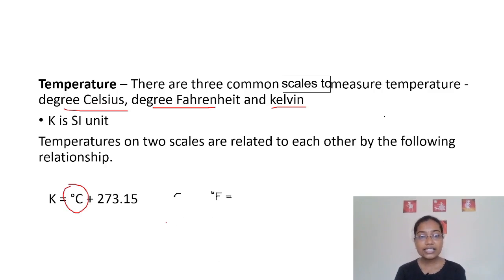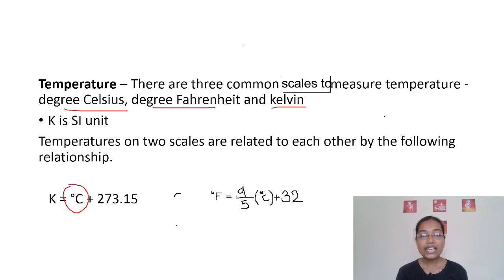Next one is the relationship between Fahrenheit and Celsius. If you have 0 degrees Celsius, then the Fahrenheit temperature will be 32. Degree Fahrenheit equals 9 by 5 into Celsius plus 32. This is the relationship between Fahrenheit and Celsius.